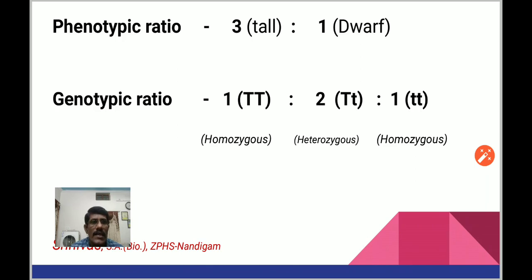Homozygous means a character has the same factors. If the factors are different in a character, then it is called heterozygous. Here in these plants, the first one, the tall plant, is homozygous and the dwarf plant is also homozygous, whereas the 2 plants having capital T and small t are heterozygous. This is the answer we have to write for this question.